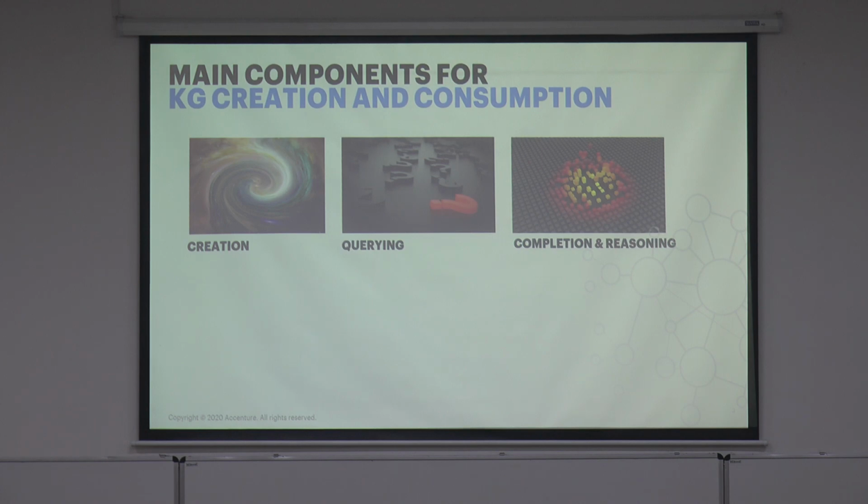And third is completion and reasoning, right? Every knowledge graph is incomplete because you cannot possibly, even if you scour multiple sources, get all the data from all the events at the same time, and it varies with time. So there will be some things incomplete. How do we complete them? So the rest of my talk is actually about some of these things. How do we curate, how do we query, and how do we infer or